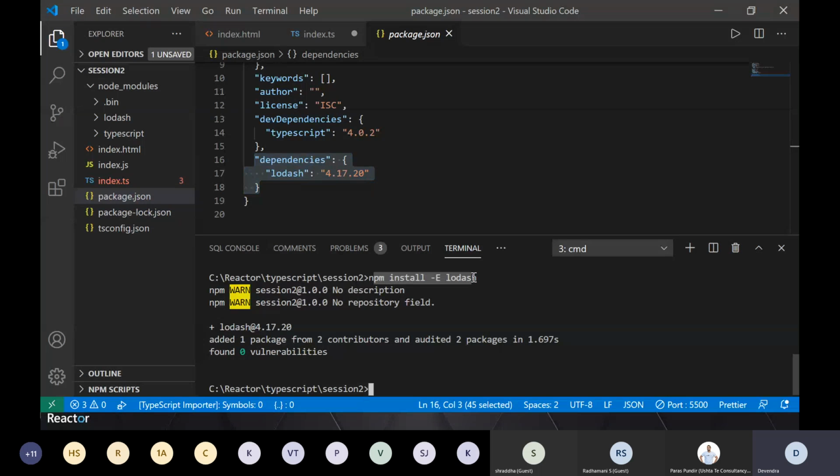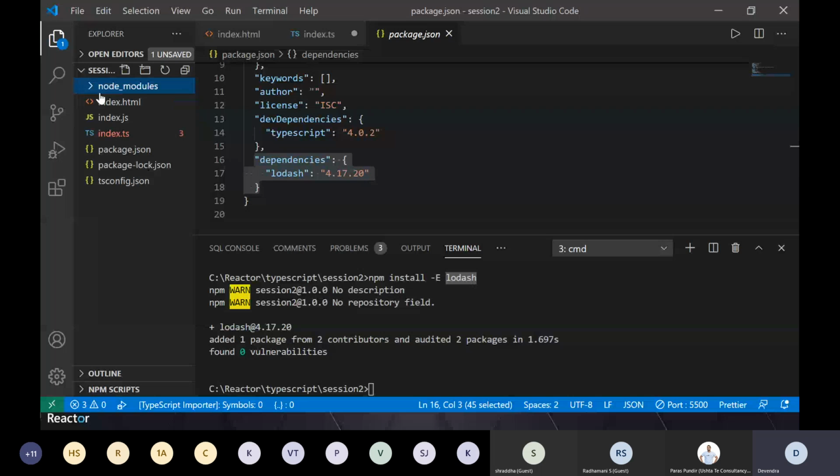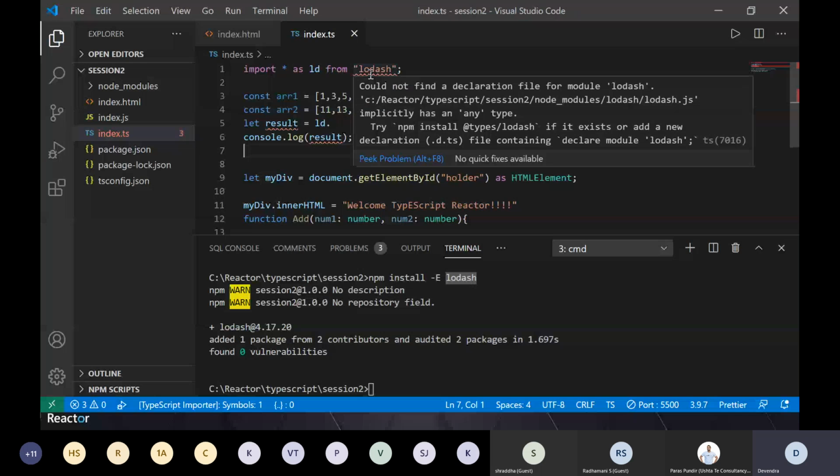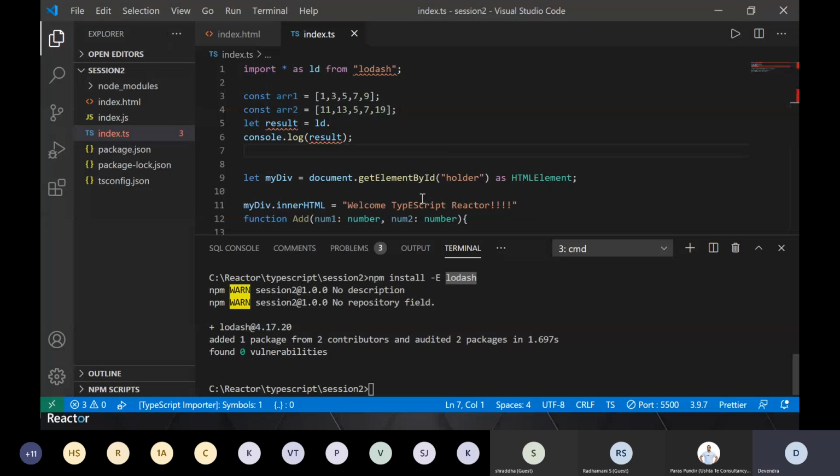I said npm install for the latest version of Lodash. That package is pulled. Now, coming back, when you try to import that library, it showed you that Lodash is not there. We executed npm install Lodash.